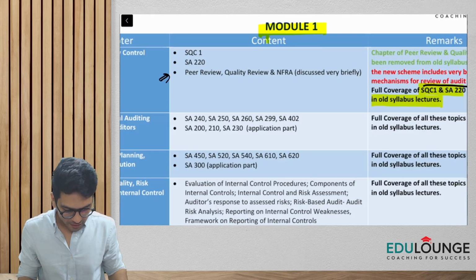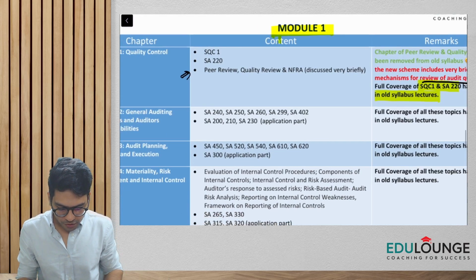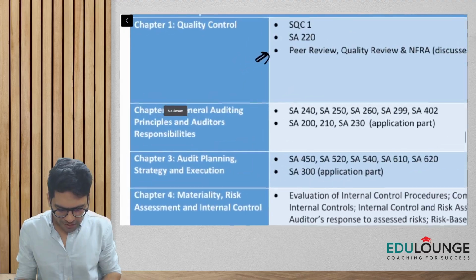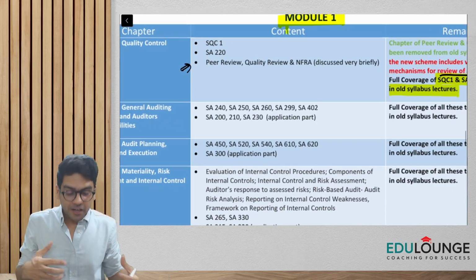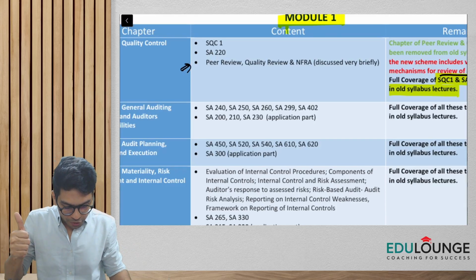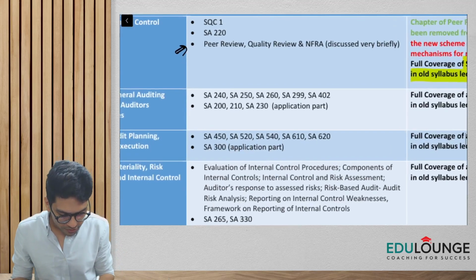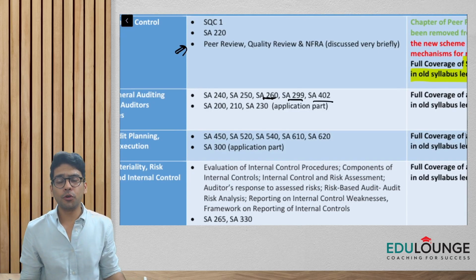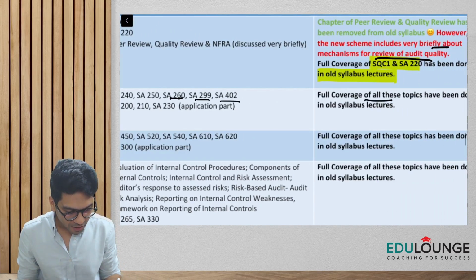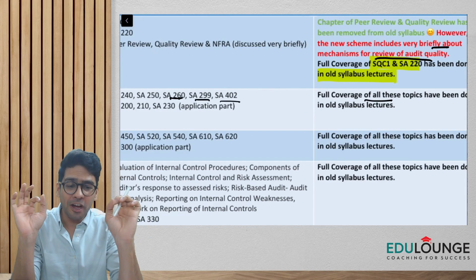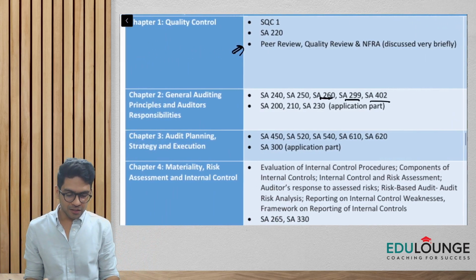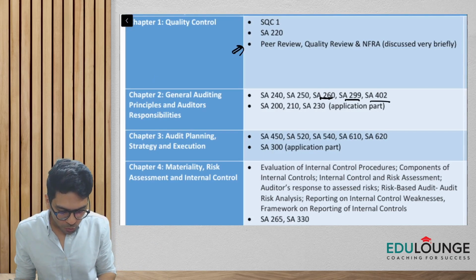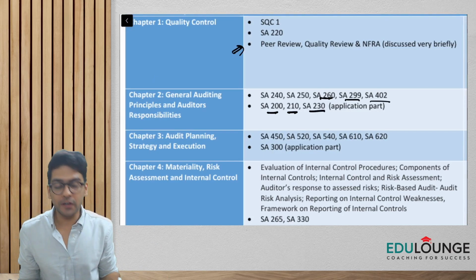The next chapter is General Auditing Principles and Auditor's Responsibility. Let's see the coverage here. It covers the standards SA 240, 250, 260, 299, and 402, which have been extensively covered in our lectures, so you don't have to worry at all. But a new thing you have to understand is that this chapter also includes SA 200, 210, and 230.